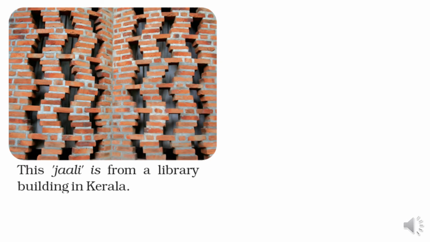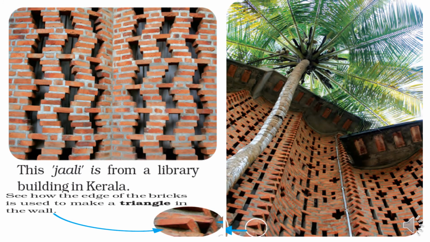This jali is from a library building in Kerala. See this jali pattern, it is also beautiful. It is also made up of brick. See how the edge of the brick is used to make a triangle in the wall. See, in the next picture you can see it.